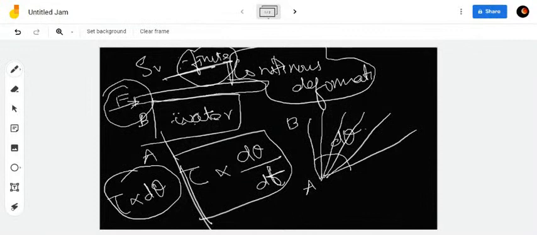Okay, so what happens if we remove this external shear load? Then your fluid will never regain its original shape here. Okay, whereas in solids it may or may not regain its original shape, whereas in fluids it will never regain its original shape. Okay, so this is all about the solids and fluids. So the conclusion is, a fluid is just a substance which is capable of deforming continuously under the action of even the smallest possible shear force.